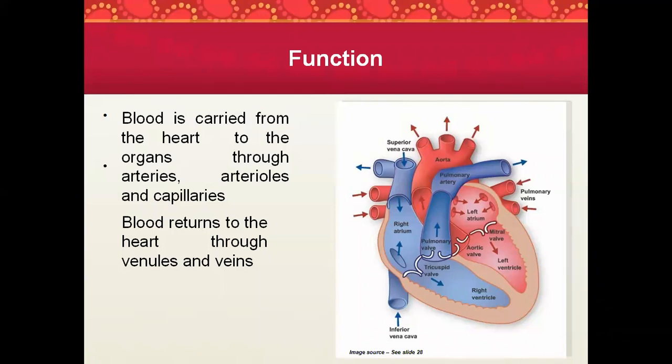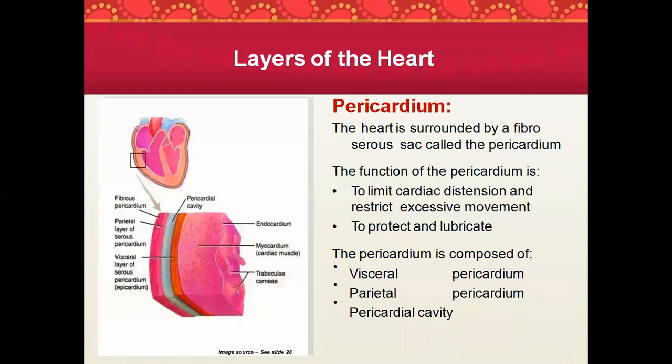So the blood returns to the heart through the venules and through the veins. All the blood will return to the heart again through the veins and the venules. The oxygenated blood will pass on through the aorta and then through the arteries and again to the arterioles, and again they will be at the capillaries. From the capillaries the deoxygenated blood will go up to the venules and then to the vein and again to the superior and inferior vena cava, and then it will drop to your right atrium. All right, so now let's see the layers of the heart.